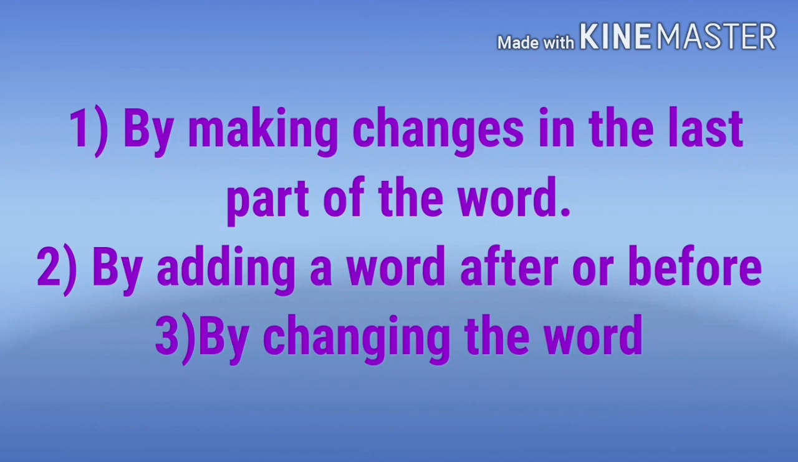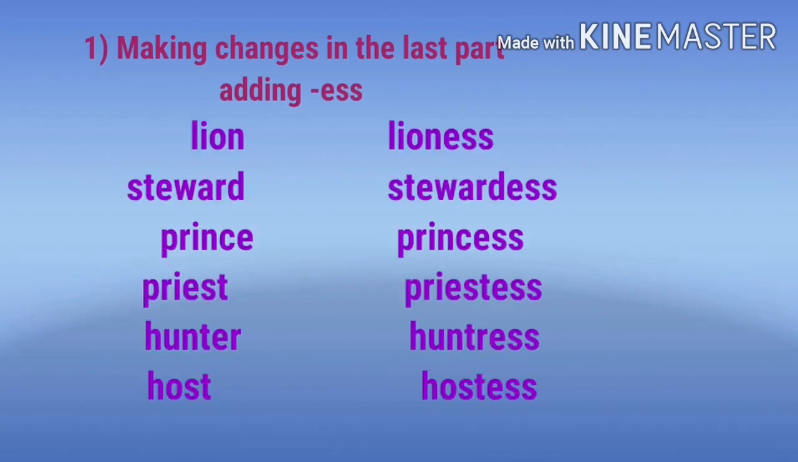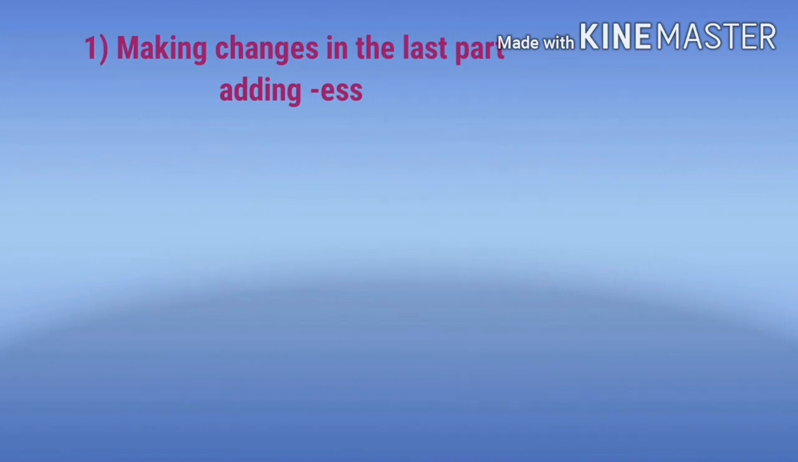Some feminine are formed by simply adding ESS to the masculine. Let's see these examples. First one, lion, lioness, steward, stewardess, prince, princess, priest, priestess, hunter, huntress, host, hostess.